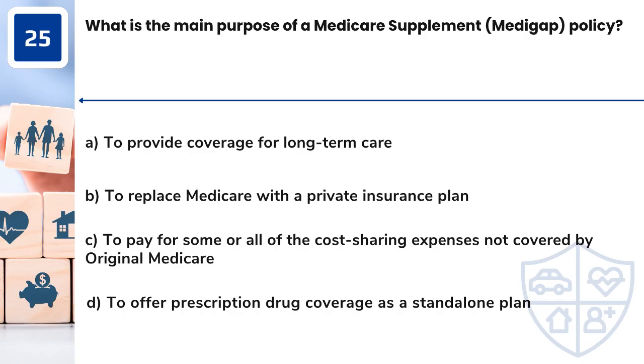Question 25. What is the main purpose of a Medicare supplement, Medigap, policy? A. To provide coverage for long-term care. B. To replace Medicare with a private insurance plan. C. To pay for some or all of the cost-sharing expenses not covered by original Medicare. D. To offer prescription drug coverage as a standalone plan.